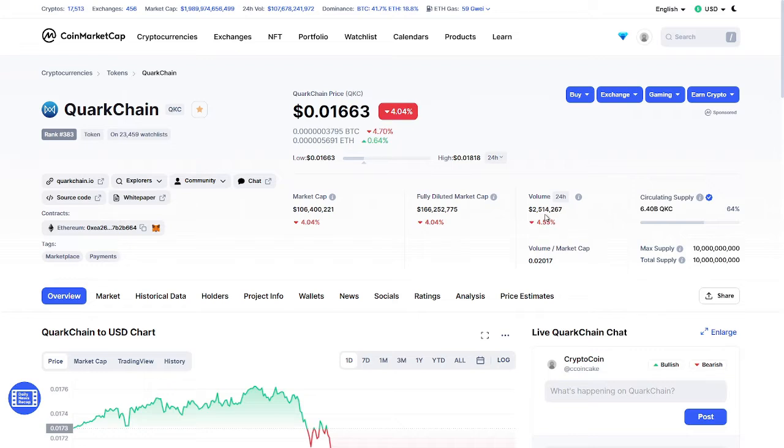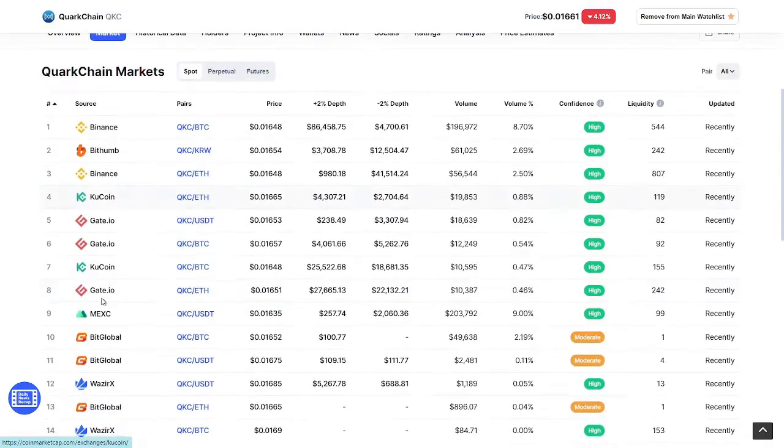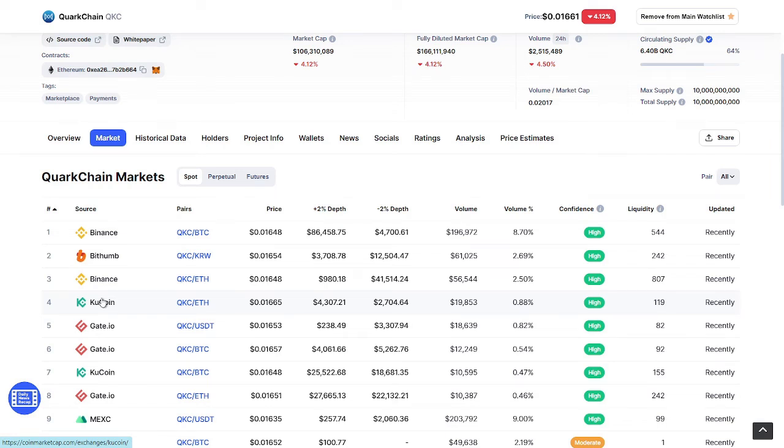You can see the volume is okay. It's down about 4%, so that's not that hard on QuarkChain. QuarkChain is a little bit in a sustained mode right now on the basis of 24 hours volume. So let's go for exchanges. Here you can see the exchanges. Binance is having 8% volume and it's pretty good. It's not selling volume.